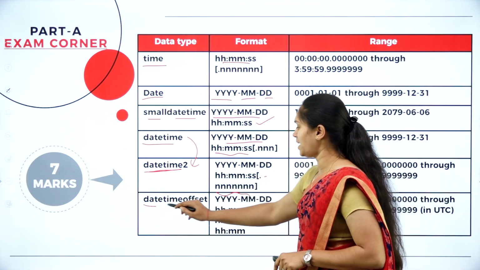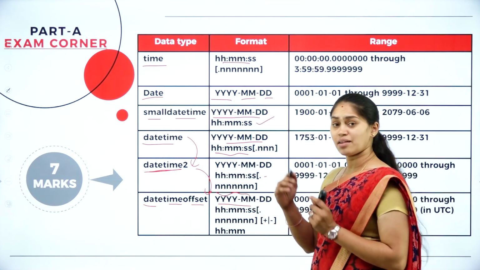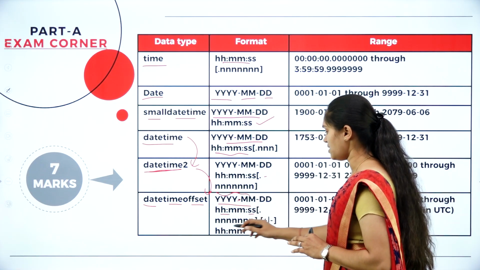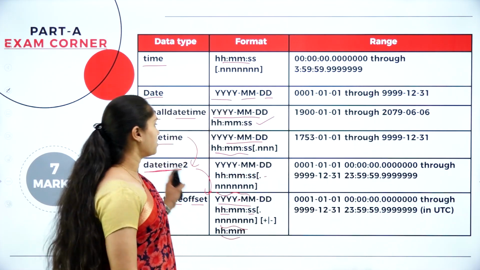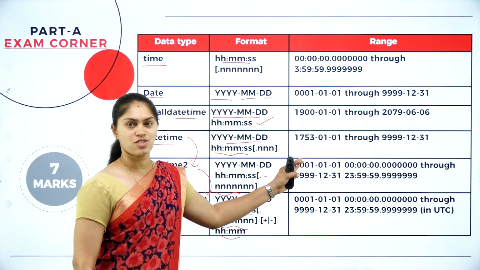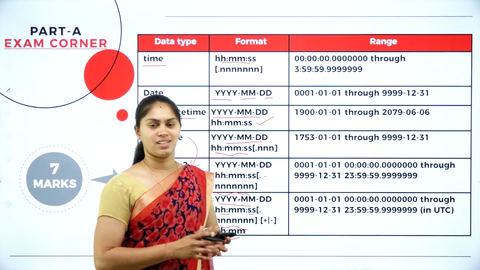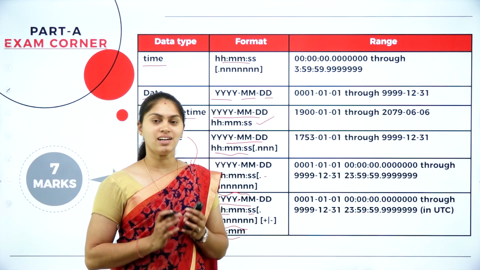And also we have a datetimeoffset, that is also the enhanced version of this datetime2. Here you will get the date as well as hour, minutes, seconds, and it will be in nanoseconds. So you can see the examples or its range from the date and time data types of SQL. This is regarding what data types we are going to use in SQL.